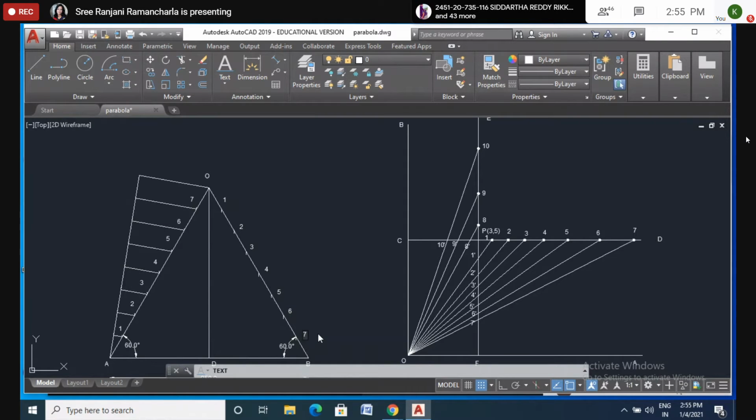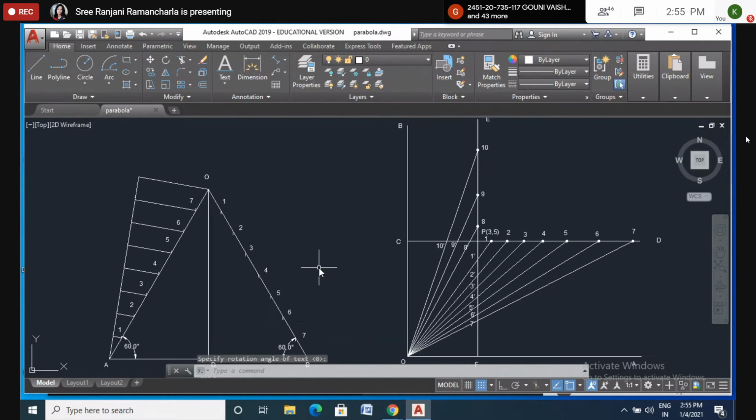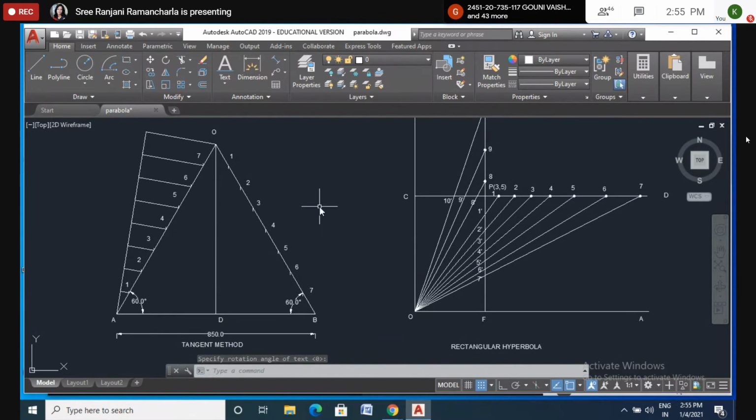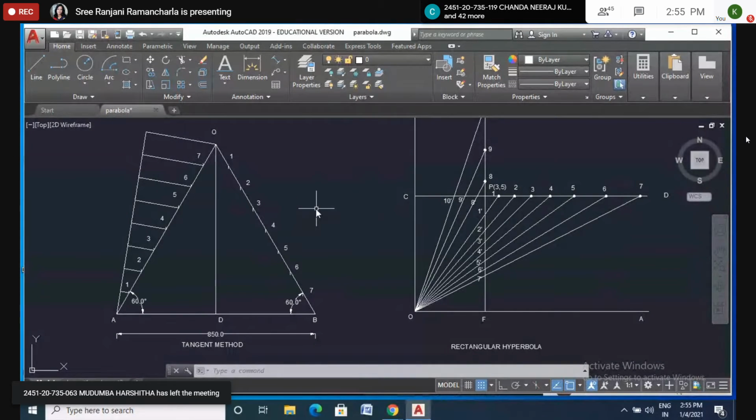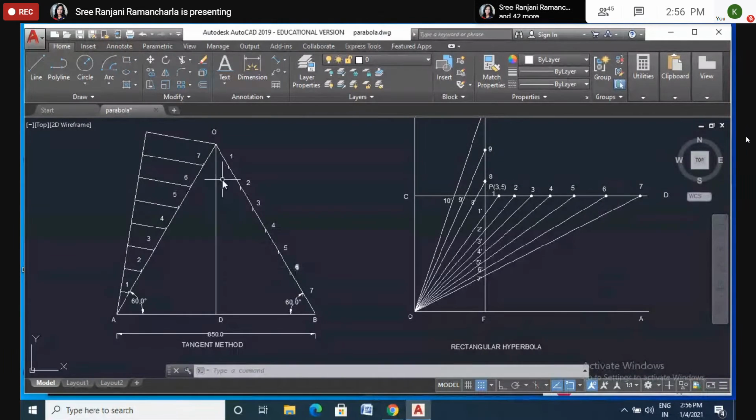It doesn't matter if you make it 1 dash, 2 dash, 3 dash also. Okay. Now is it clear to all of you till here? Are there any doubts? No, ma'am. Okay, from here, now just join 1, 1. Join 1, 1, join 2, 2, join 3, 3, join 4, 4, 5, 5, 6, 6, 7, 7, like that.